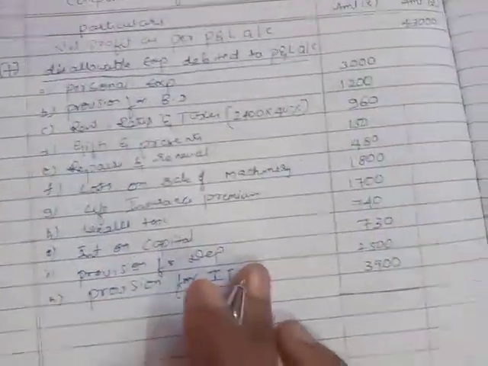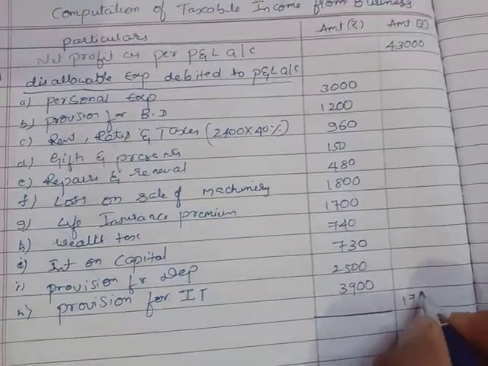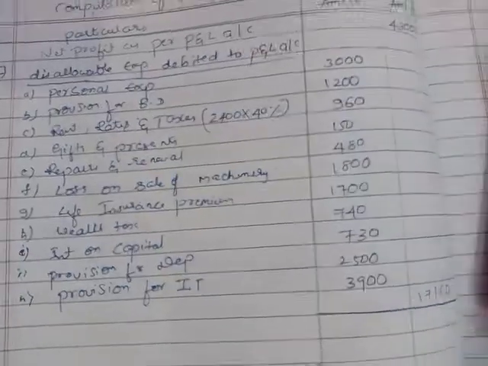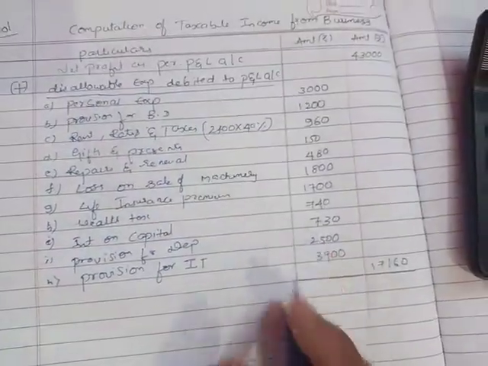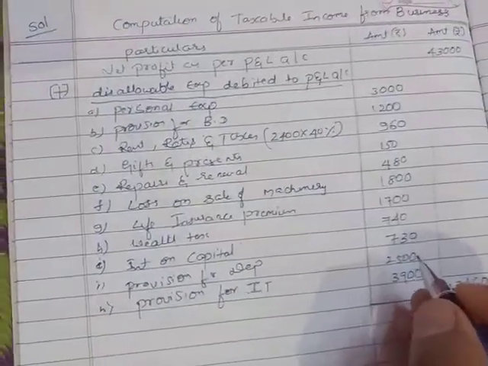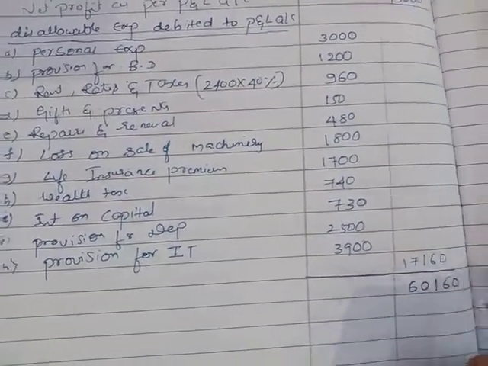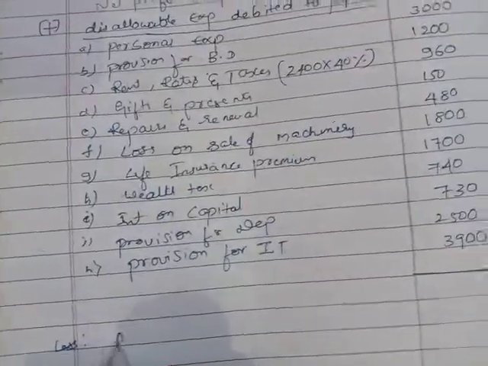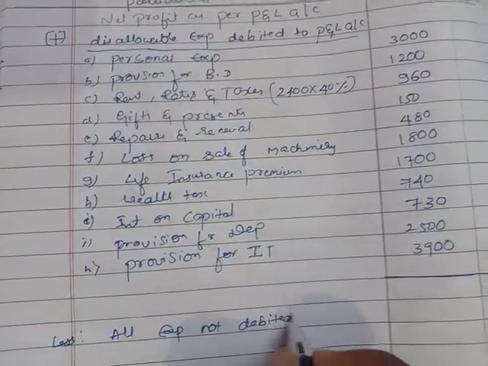Next, so the total, how much will we get? 17,160. I will check it. Yes, 17,160. So if you add this, you will get 60,160. Next, less allowable expenses not debited to profit and loss account.